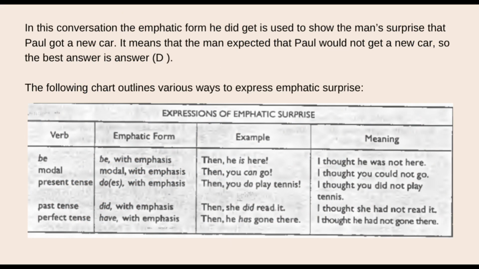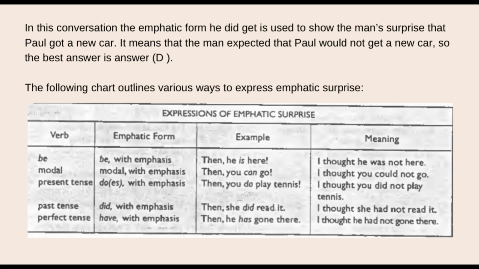In this conversation, the emphatic form "he did get" is used to show the man's surprise that Paul got a new car. It means that the man expected that Paul would not get a new car. So the best answer is D. Next, I will show the following chart, which outlines various ways to express emphatic surprise. These are the expressions of emphatic surprise.